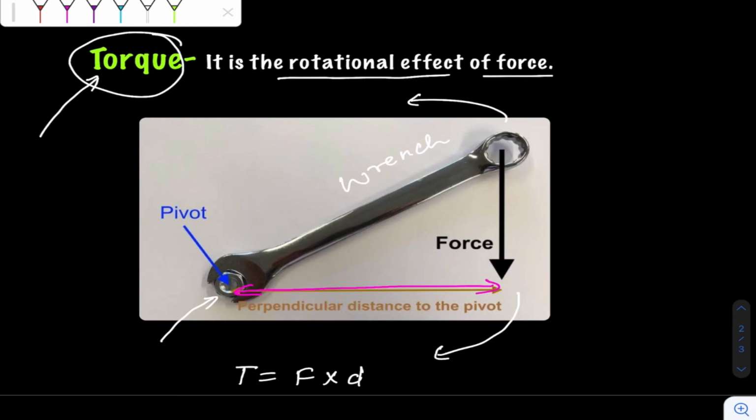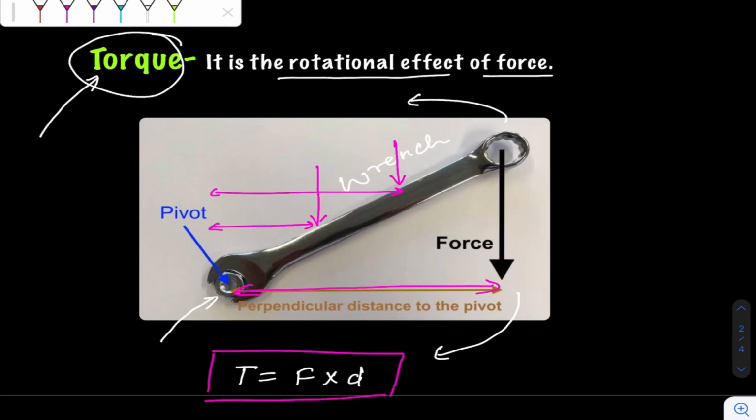Suppose someone is applying a force here at this point, then you will take this distance. If someone is applying a force here at this point, then you will take this distance. The main thing is that wherever you are applying the force, you have to take the distance from the pivot point, and this is the formula to find out the magnitude of the torque.